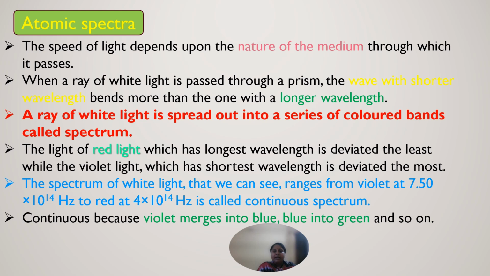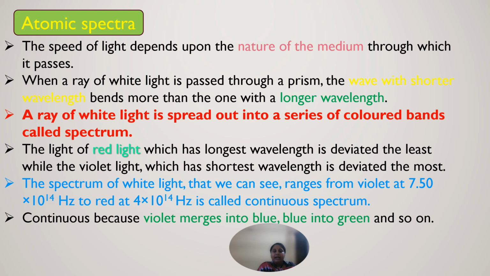So, if it leaves dark spaces in the bright continuous spectrum, we can observe that that is the missing wavelength there. And this study of emission or absorption spectra is known as spectroscopy.